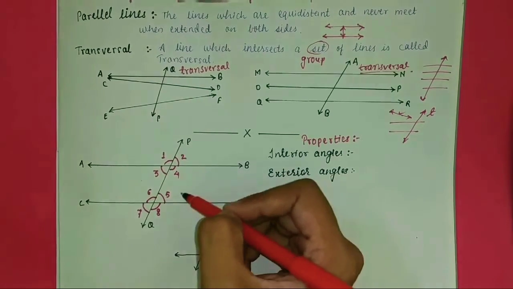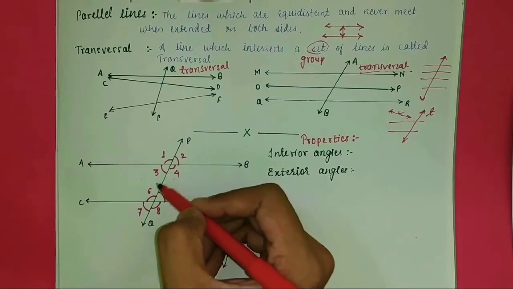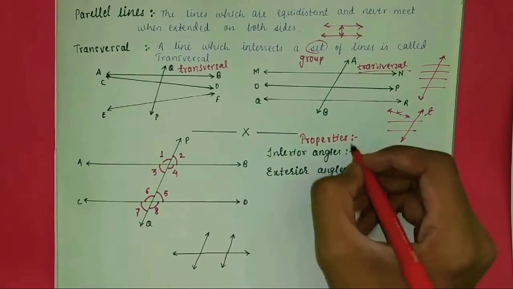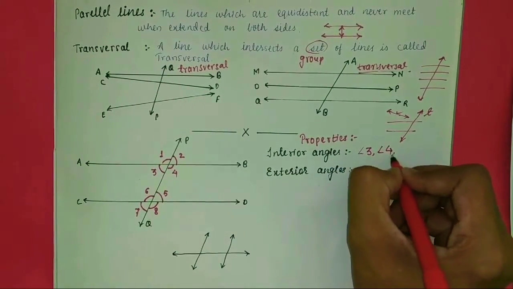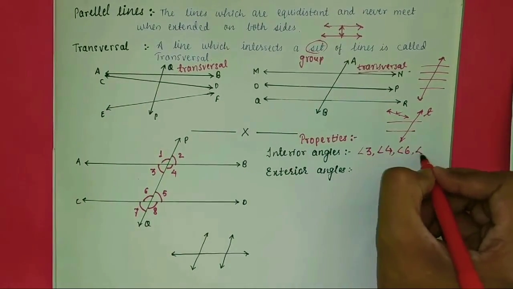Angles 3, 4, 5 and 6 are inside these two lines, therefore they are interior angles.